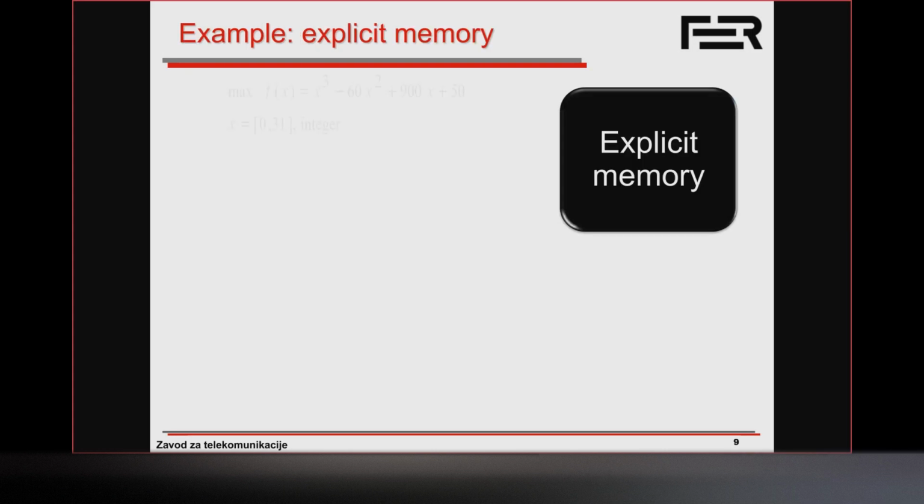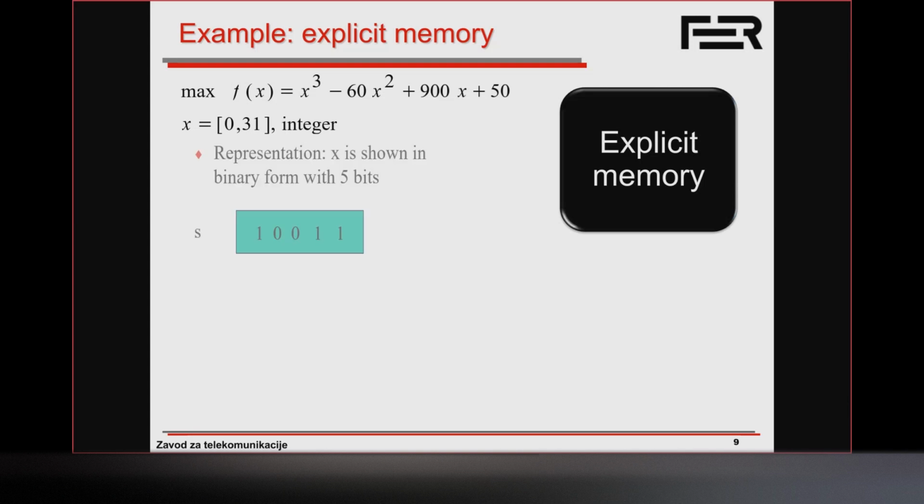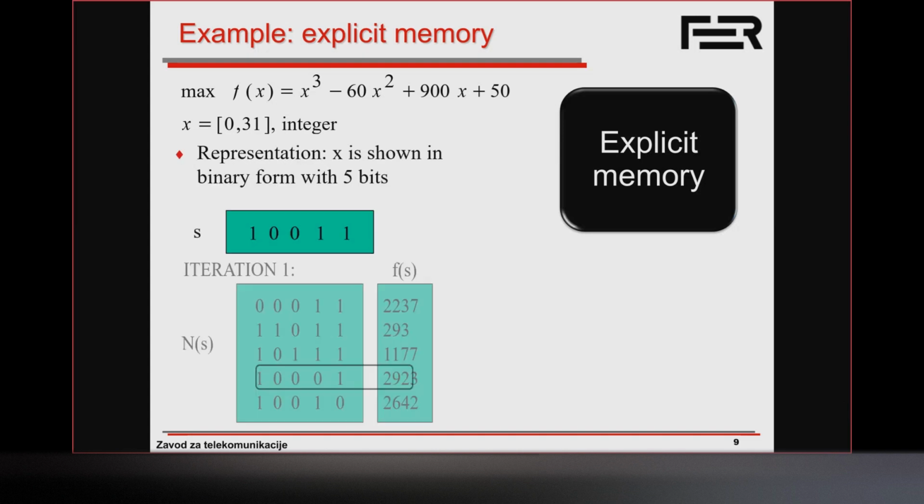Just as an example, on the top it says maximize f of x. We have a simple example of a function where we're trying to find a value of x that maximizes this function. We've seen this example before. Let's say that x is represented in binary form with 5 bits, and this is one solution, a binary vector.